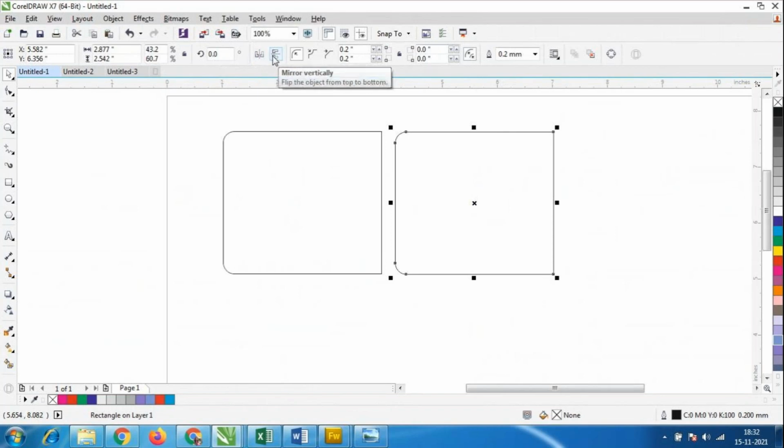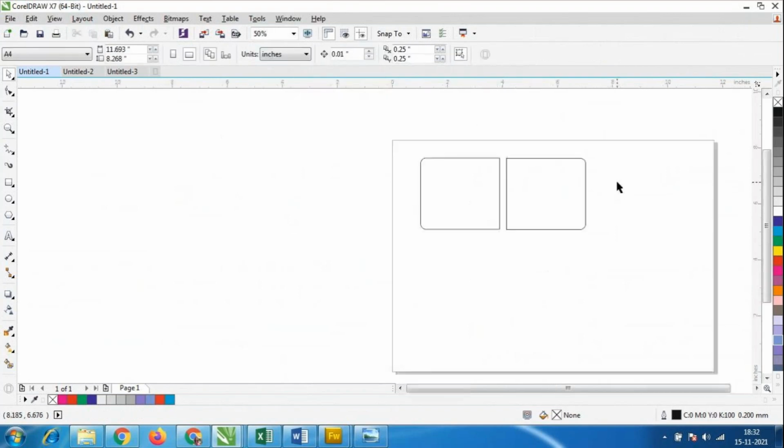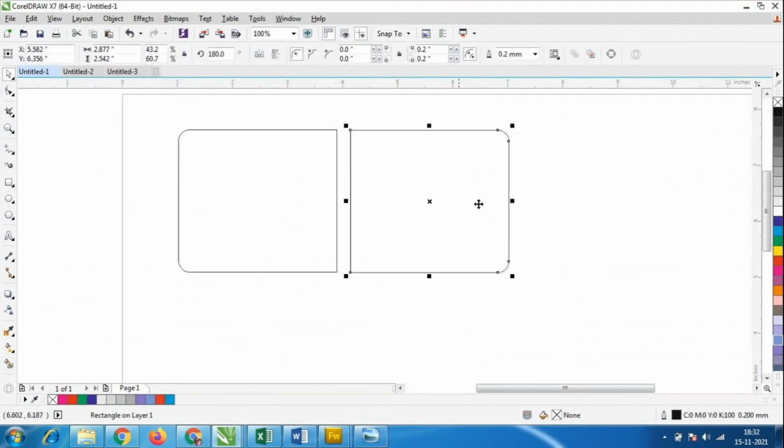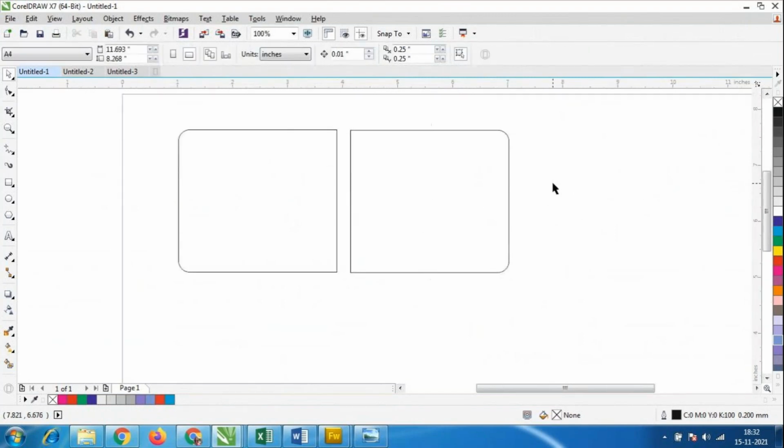Carefully you have to see all this. It looks very simple now, but inside the property window we have all these options. We will feel that we are making a very simple logo design. So look here, I have selected the shape and I'll go to mirror horizontally. Mirror horizontally, what happened? Now these things come completely opposite.